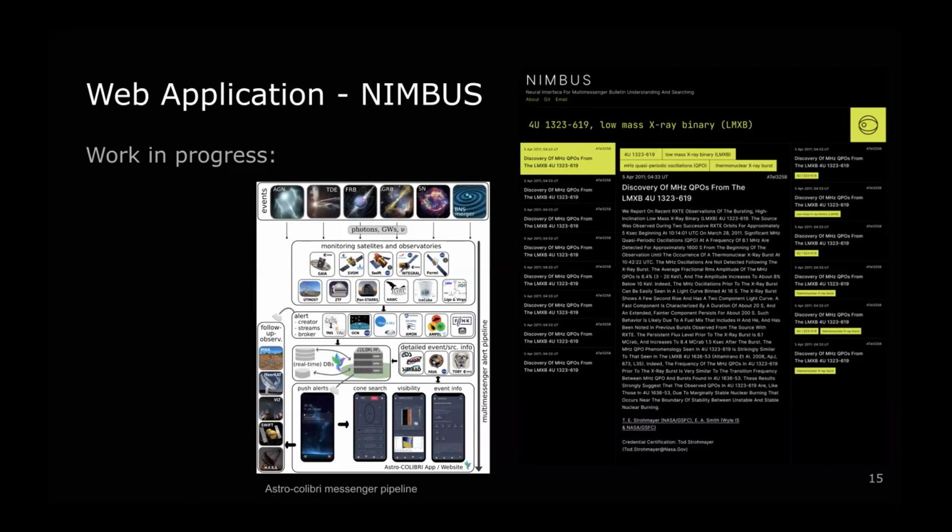We are also planning to release the first version of the web application called NIMBUS for searching and cross-referencing ATels and GCN Circulars, using the data that we extract using our approaches. As you can see on the right picture, the interface can be used for searching and cross-referencing texts. And you can do that by setting search information such as event ID, astronomical object, and other physical properties.